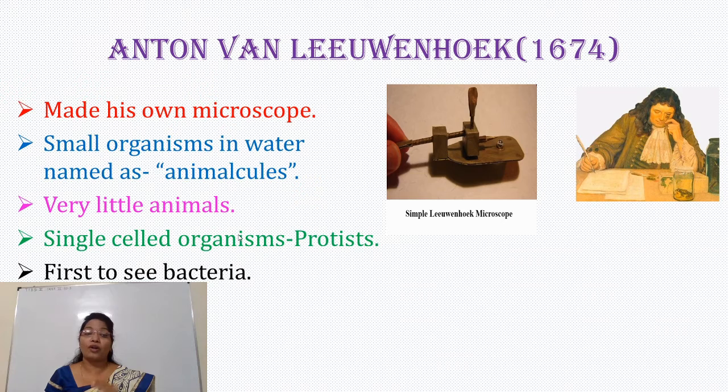Presently we call these single-celled organisms protists. He was also the first scientist to see bacteria. He also observed cells, but these cells were living in nature, and the cells observed by Robert Hooke were dead in nature. So, this is the basic difference.